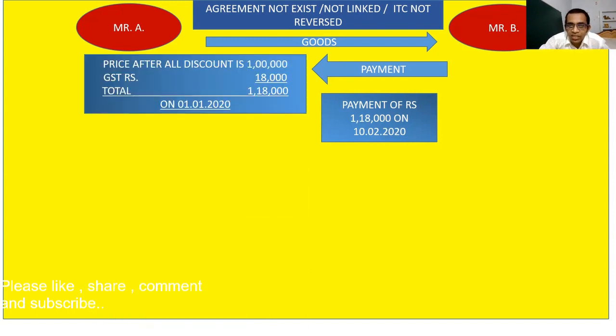Okay, but the initial transaction happened on 1st January 2020.